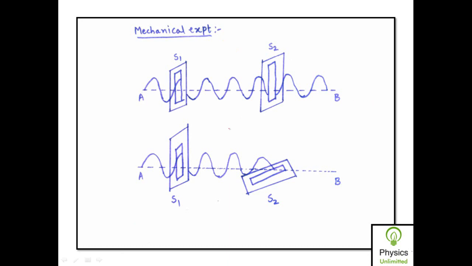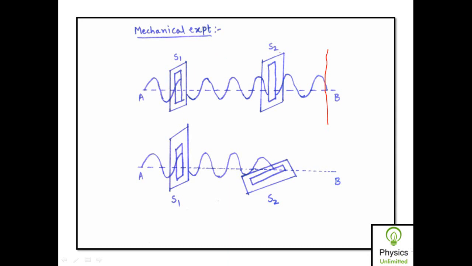So in this mechanical experiment, let us assume that this end B is fixed to some rigid support and this end A is free, and let us consider that there is a string with these two ends, end A and end B. Let this string be allowed to pass through two narrow slits, S1 and S2, such that the axes of the two slits S1 and S2 are held parallel to each other.